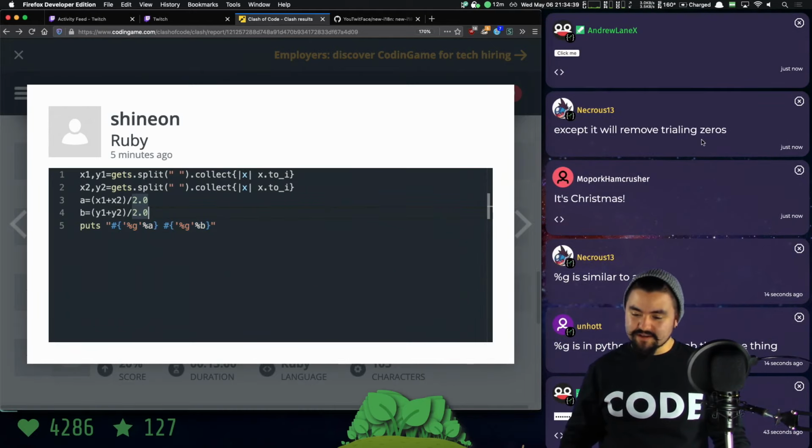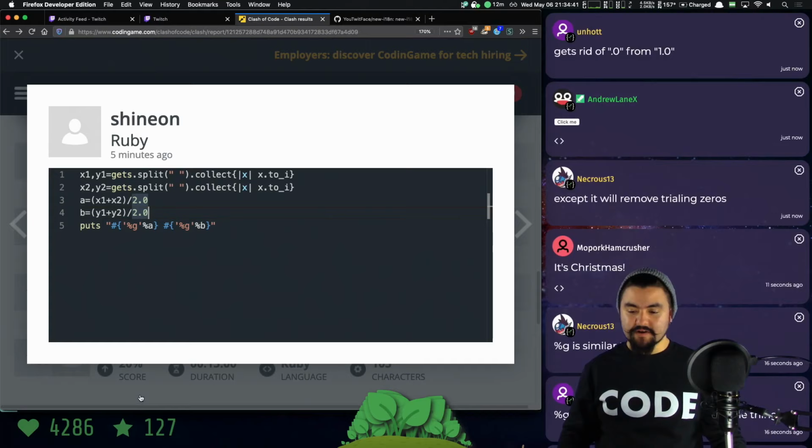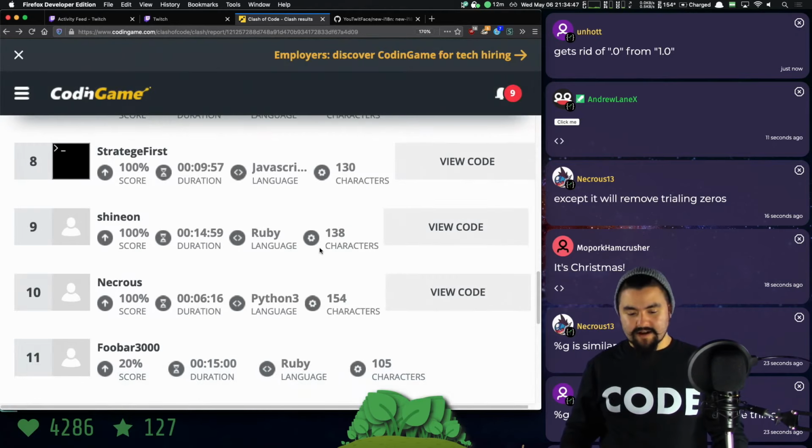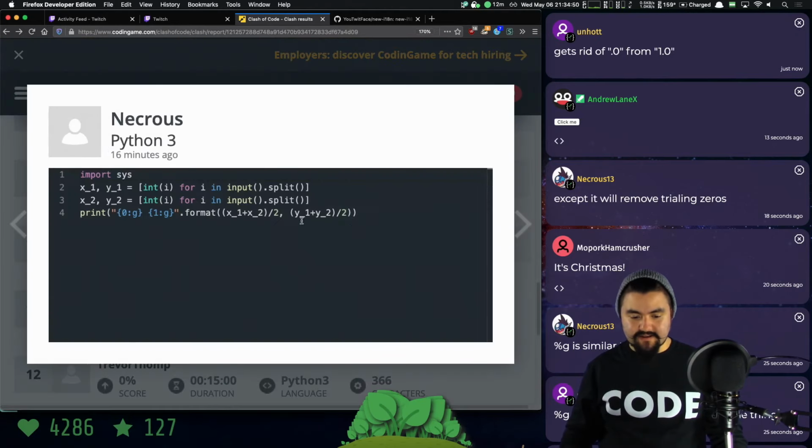Except it will remove trailing zeros. Ah, very cool. That makes sense. It gets rid of 0.0 from 1.0. Okay. All right, and then Necros did it in Python. Let's see how they did it.